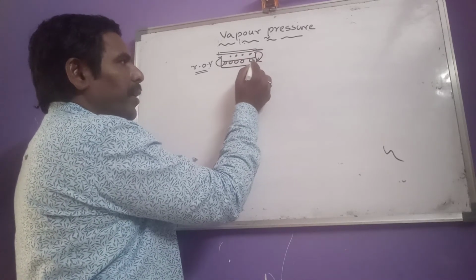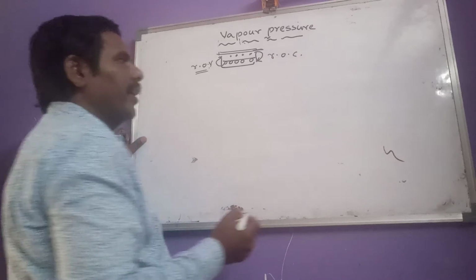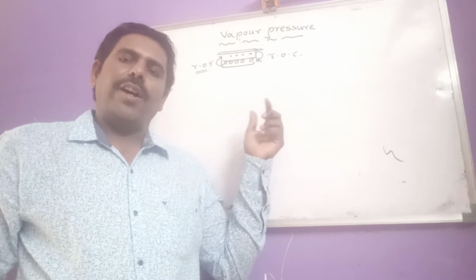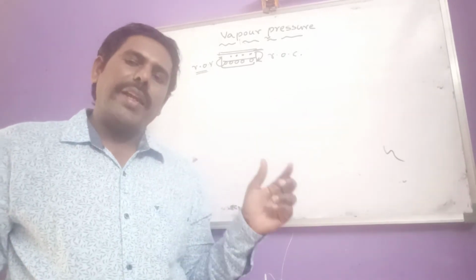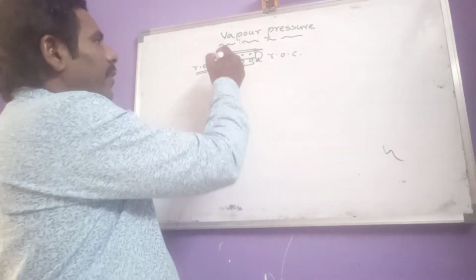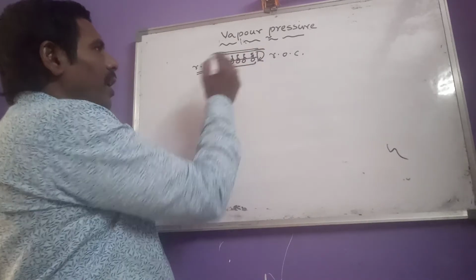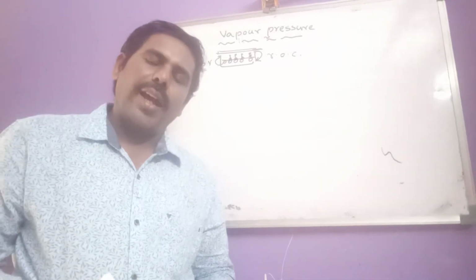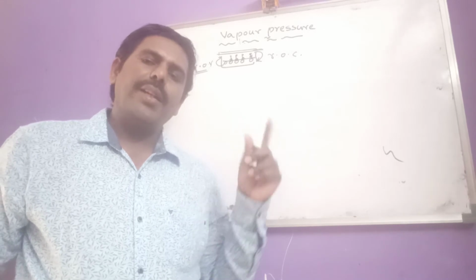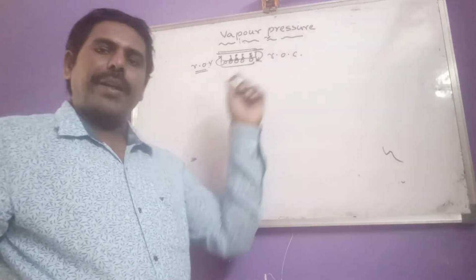The amount of vapor converted into liquid in unit time is the rate of condensation. The state at which both rates of evaporation and condensation become equal is said to be the equilibrium state. At this equilibrium state, the pressure exerted by the vapor molecules on the liquid surface is known as vapor pressure.